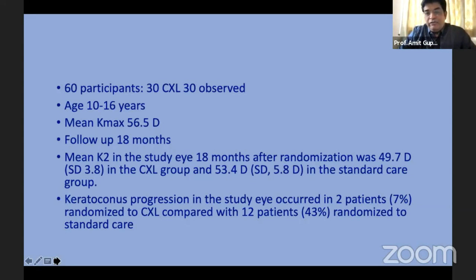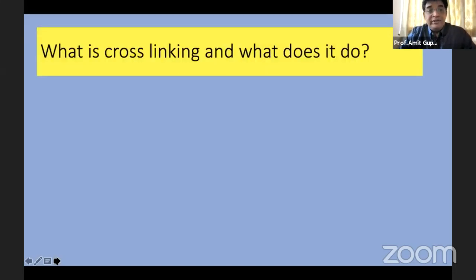So they found that at the end of 18 months, the progression was much more in patients who had not received cross-linking, to the tune of 53.4 diopters mean K2, compared to 49.7 K2 at the end of 18 months. They concluded that keratoconus progression in the study eye is more likely to occur if they have not undergone cross-linking. In their study, 7% of the patients who underwent cross-linking underwent a progression compared to 43% who were randomized to standard care. It's very compelling evidence to cross-link, especially in younger patients.